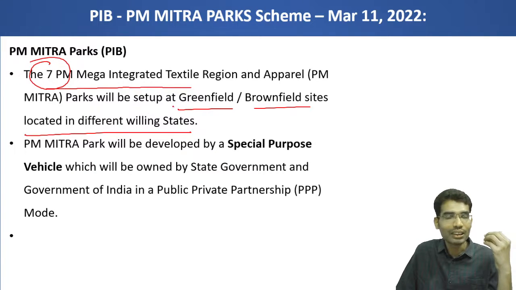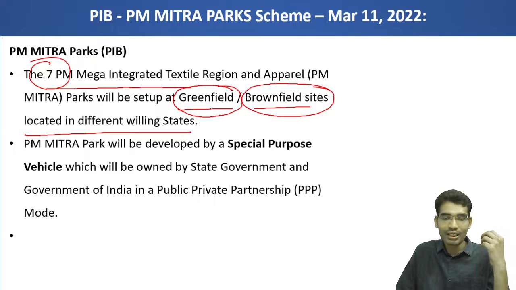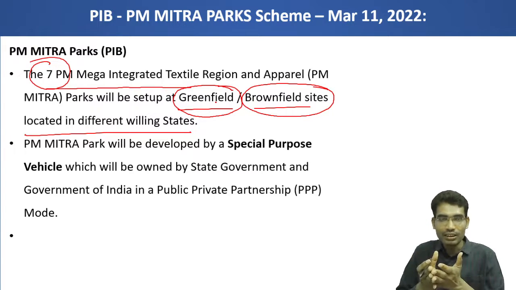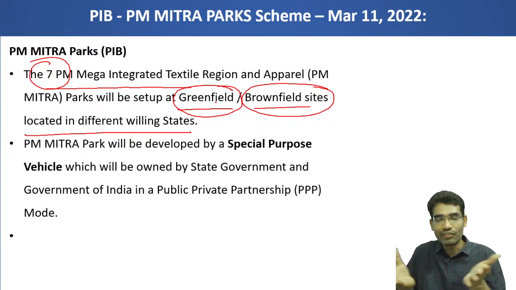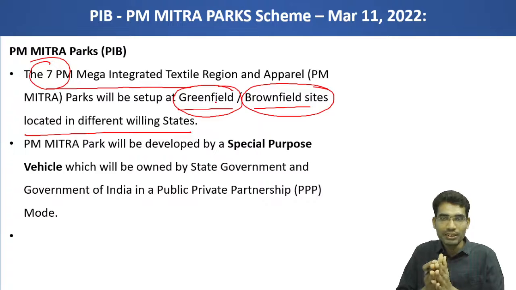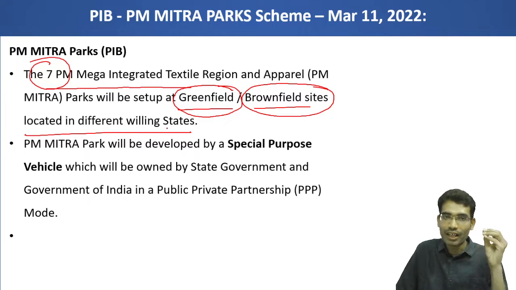So 7 states will be chosen under this scheme, and they can be developed either as greenfield or as brownfield. Greenfield means the project is planned from scratch, infrastructure is developed, and all the developments required for manufacturing textiles are done in that place. If it is a brownfield site, some infrastructure will already be there. Additionally, this scheme will provide funds to further enhance the infrastructure facilities and to create more technological innovation in that region. This is about brownfield and greenfield.